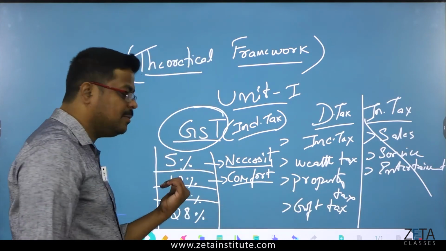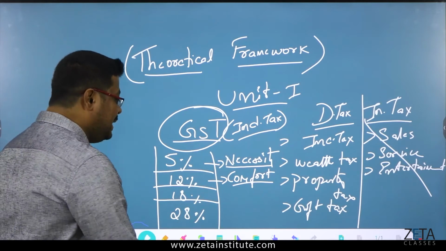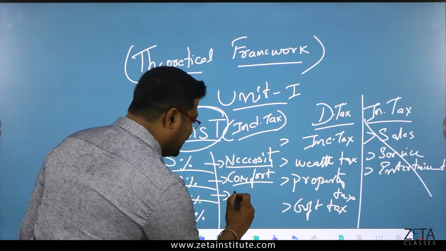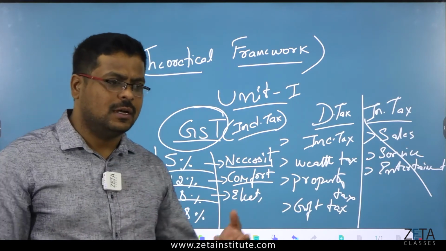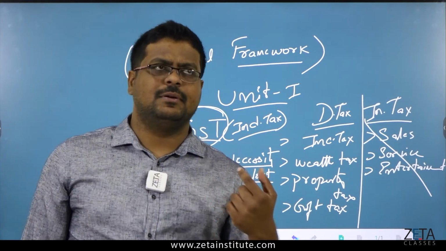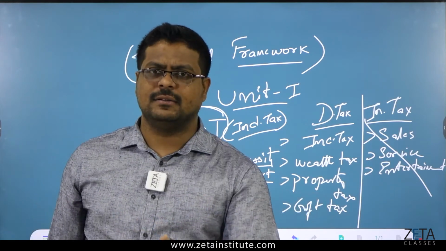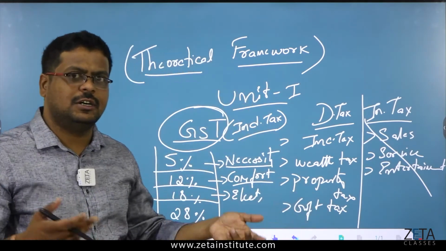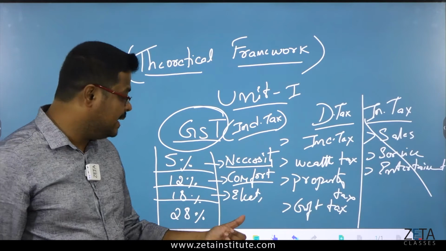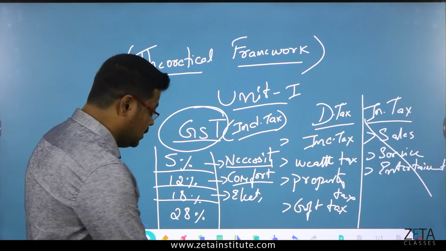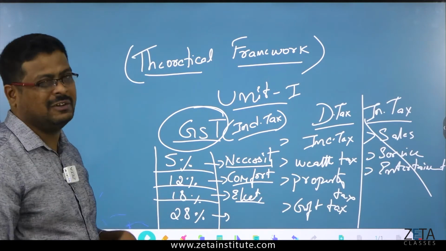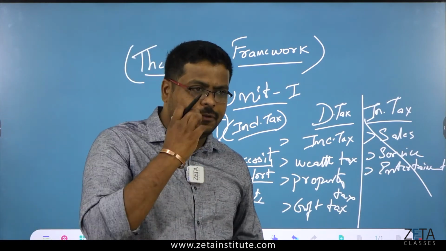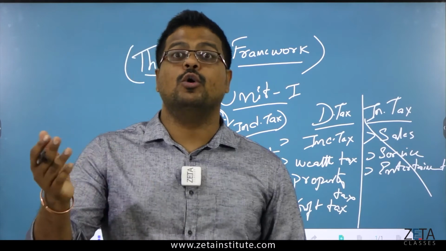So for comfortable products it will be 12%. 18% for some items like electronics, your gadgets, mobile phone, laptop, a tab, or anything, even my specs, shirt, trousers, all these things will come under the 18% GST. There is 28% also, 28% for few costly items, like for example gold.